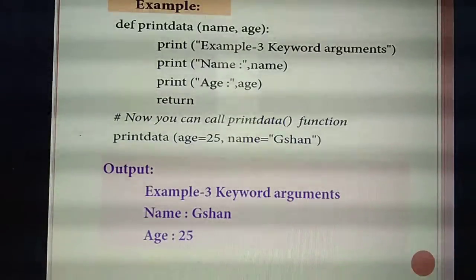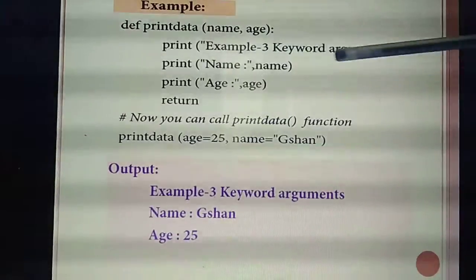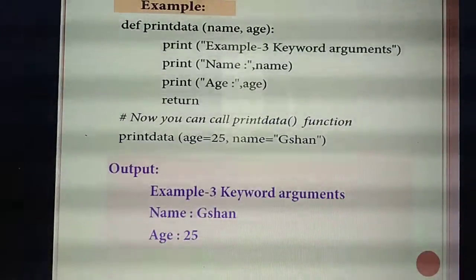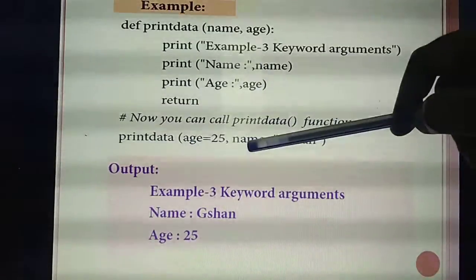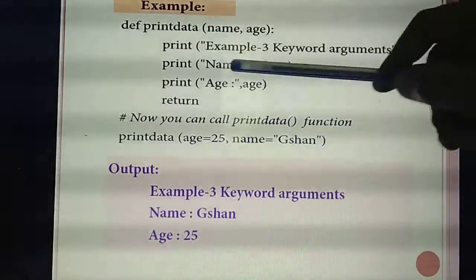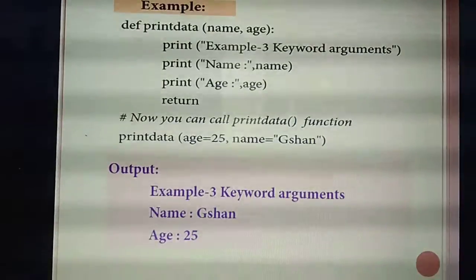Now you are running the program. What output will you get? First, it prints Example third keyword arguments 3. Then the second line prints name. In the place of name, what value are you assigning? Jishan. Then the third line, age. In the place of age, what value are you giving? 25.